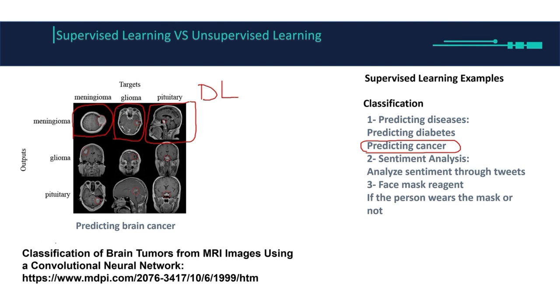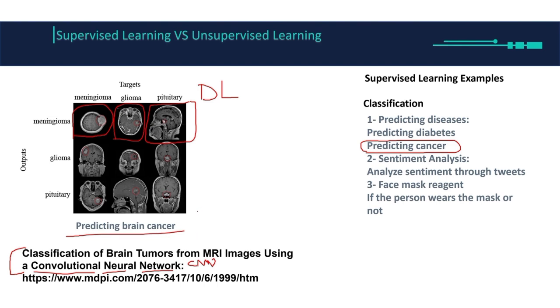So here we're predicting brain cancer, and the name of the example is classification of brain tumors from MRI images, and these are the MRI images, using something called a convolutional neural network. In short, we call it CNN, and CNN is a type of artificial neural network.